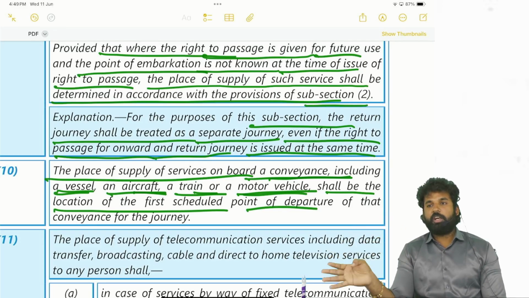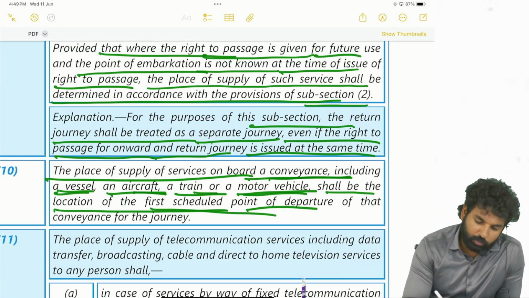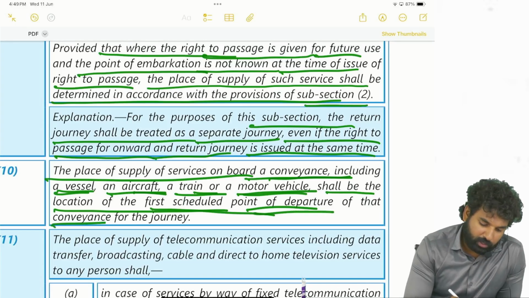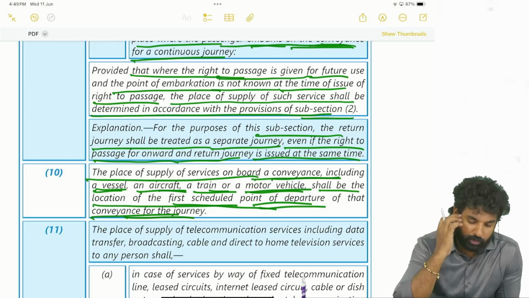Where the vehicle started, that will be the place of supply. Wherever it may stop, there may be several stops to a particular aircraft or a particular train or a particular bus, whatever particular vehicle it may be. But wherever it started the journey, the first point of embarkation, so the first scheduled point of departure of that conveyance for that journey will be the place of supply. First scheduled point of departure.